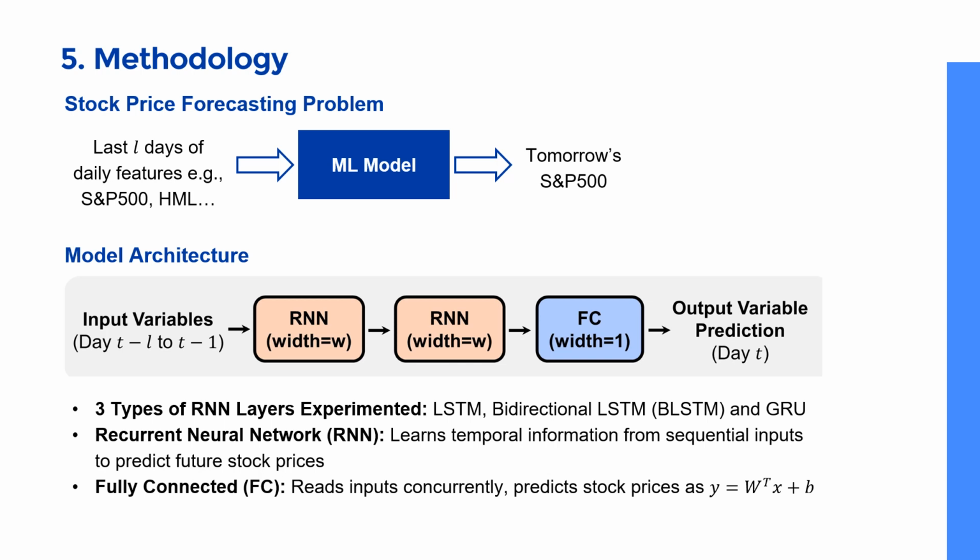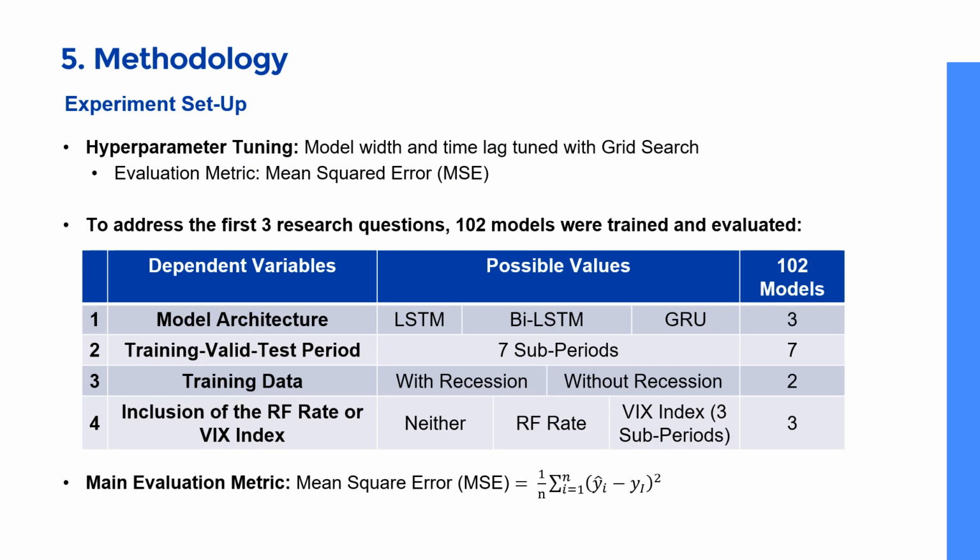A recurrent neural network learns temporal information from sequential inputs to predict future stock prices, while a fully connected layer instead reads inputs concurrently to predict stock prices with the following equation. We tuned the hyperparameters of our model with grid search using mean square error as the evaluation metric. In total, we trained 102 models.